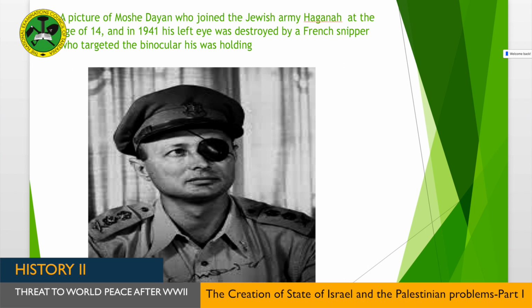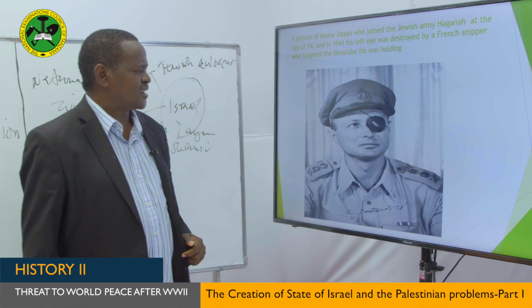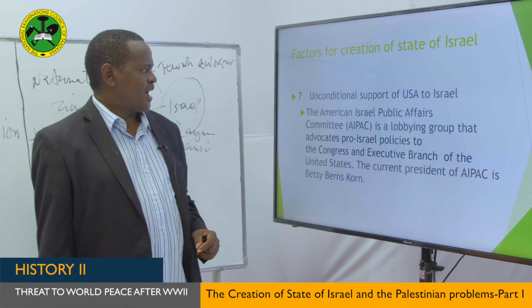You see, this is a picture of Moshe Dayan, who joined the Jewish army Haganah, as we have said, at the age of 14. At the age of 14, you can imagine, my dear students.